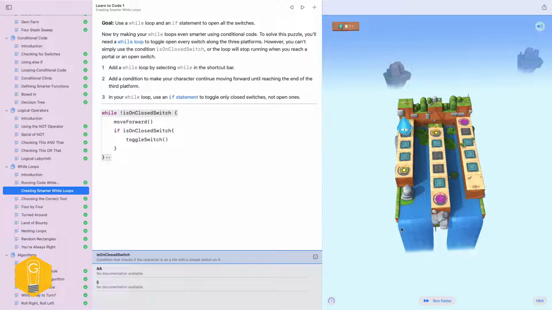Do we get another hint? There we go. While your character is not blocked. Oh, we forgot about the blocks. We should have known that. That's a rookie mistake. Sorry, guys.